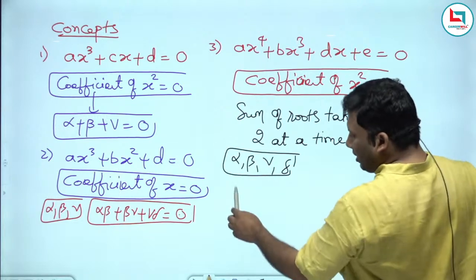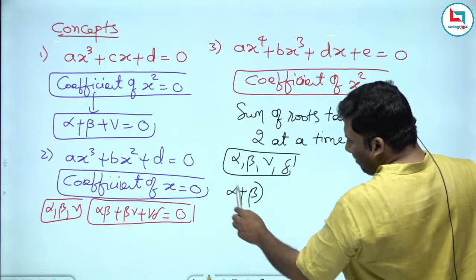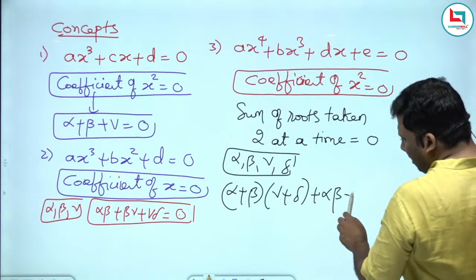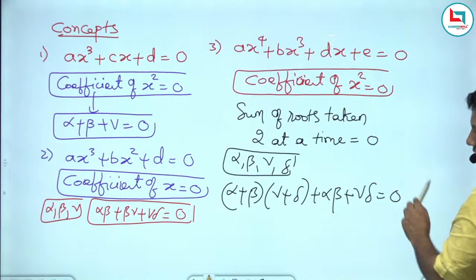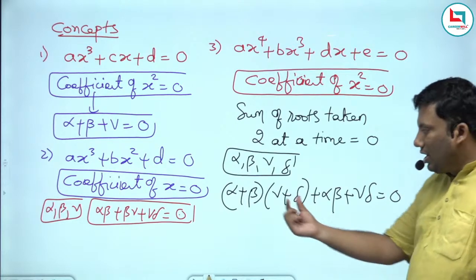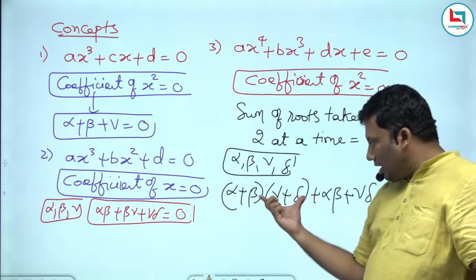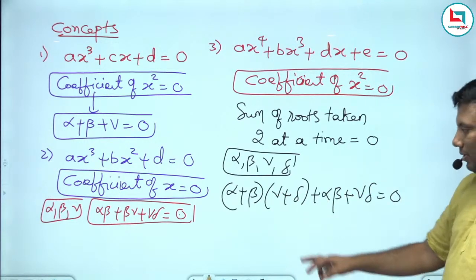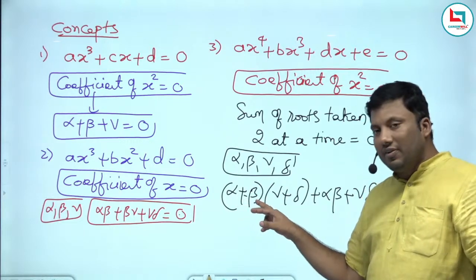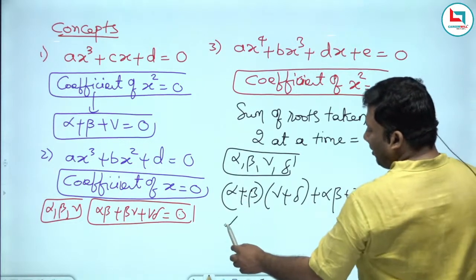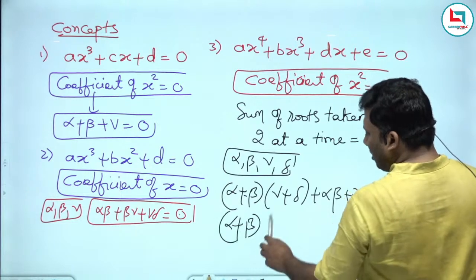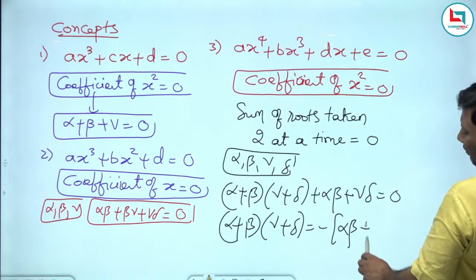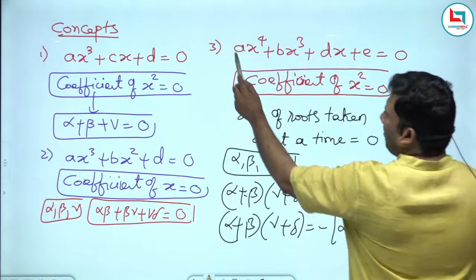Now listen carefully, sir. Can I write it like this? Alpha plus beta into gamma plus delta plus alpha beta plus gamma delta equivalent to 0. Can I write like this? Alpha beta, alpha gamma, alpha delta, beta gamma, beta delta, gamma delta. Why? Because if there is a quadratic equation given, I can use the sum of the roots: alpha plus beta into gamma plus delta is equivalent to minus of alpha beta plus gamma delta. Please put a star mark.